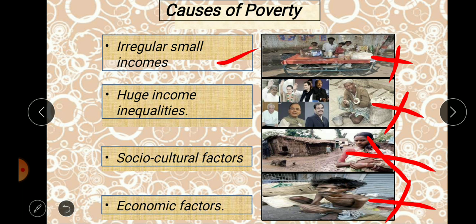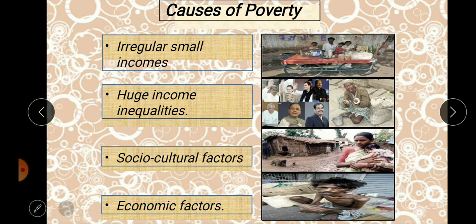Then huge inequality, which prevails in our nation. Like a few people are really rich and a few are really poor. They are not even able to afford a single time meal. It's not a single day, it's a single time meal.